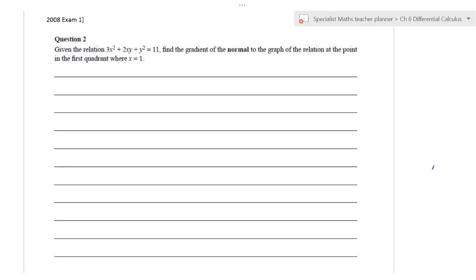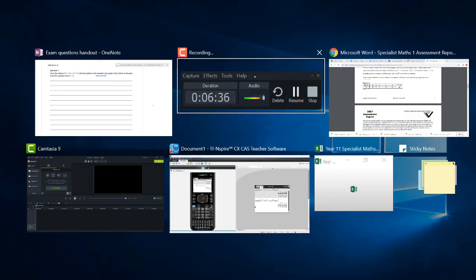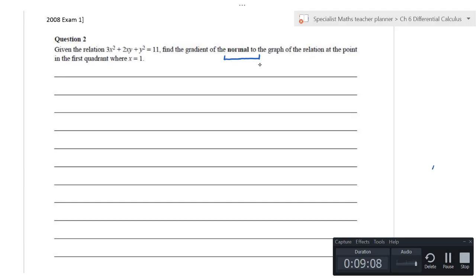Now, it says here, given the relation, find the gradient of the normal. You have to read these questions very carefully, the normal. So just quickly with this, let's do the same thing. d by dx.